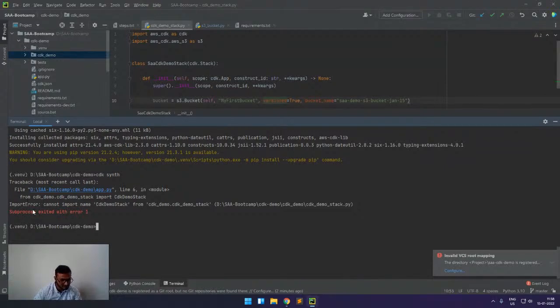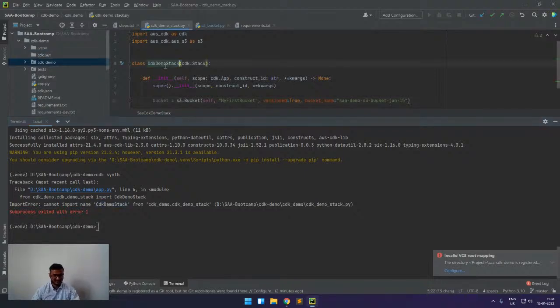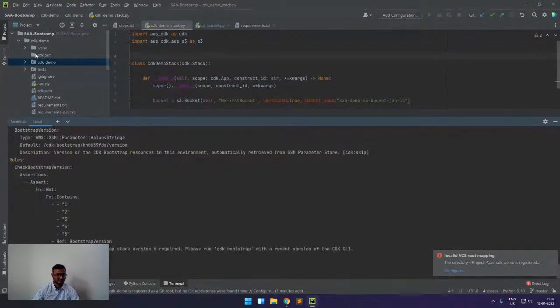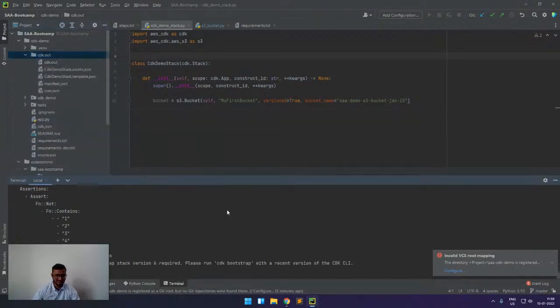So you can see we cannot import this one. We will replace the name of the class with this new one. Now we will run. So once we do CDK synth, you can see we are having this out folder, but currently this is blank. But now we can see some file got created here.